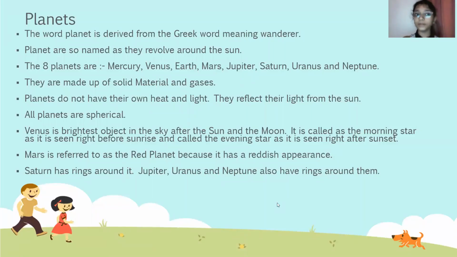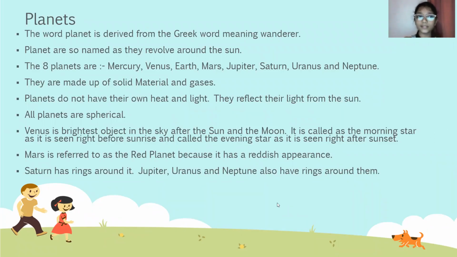Planets. The word planet is derived from the Greek word meaning wanderer. Planets are so named as they revolve around the sun. The 8 planets are Mercury, Venus, Earth, Mars, Jupiter, Saturn, Uranus, and Neptune. They are made up of solid materials and gases. Planets do not have their own heat and light. They reflect light from the sun. All planets are spherical. Venus is the brightest object in the sky after the sun and the moon.